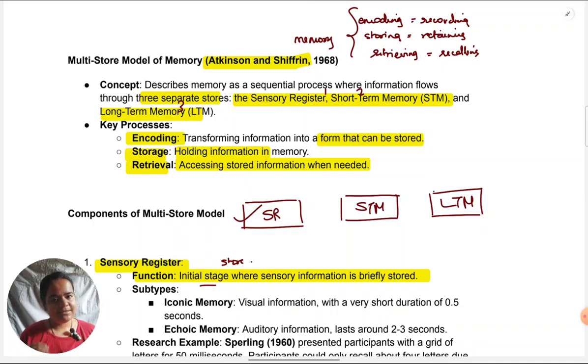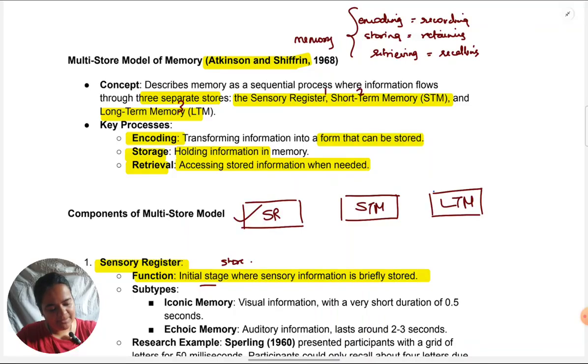Now, there are 5 sensory registers. Like we saw the first one, the visual one. It is called iconic memory. Think of how on your computer or on your mobile phone you have those icons which represent various applications. So icons are what you see. From that you can remember iconic register, meaning the visual register.